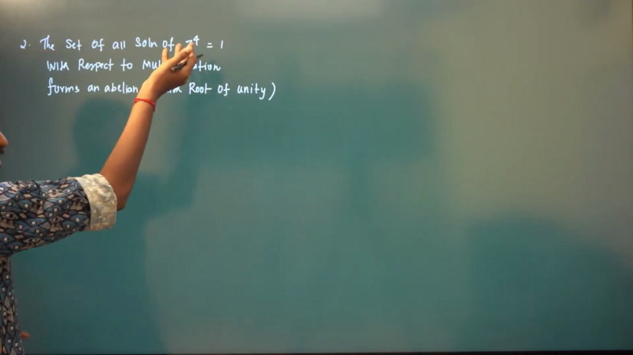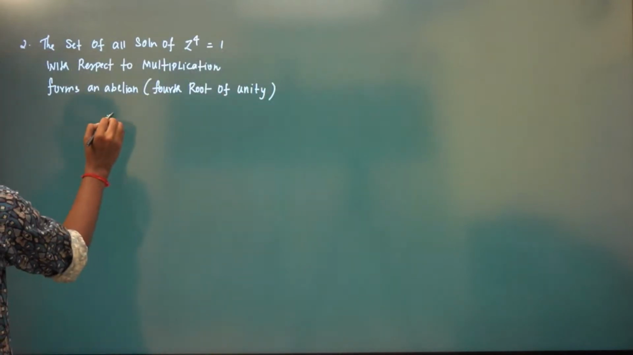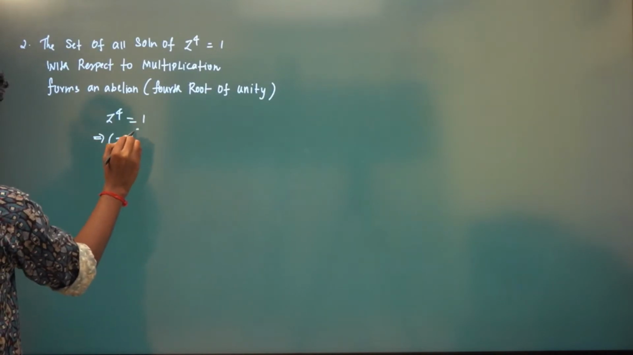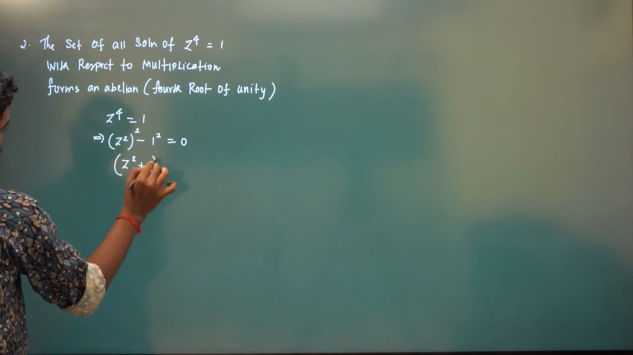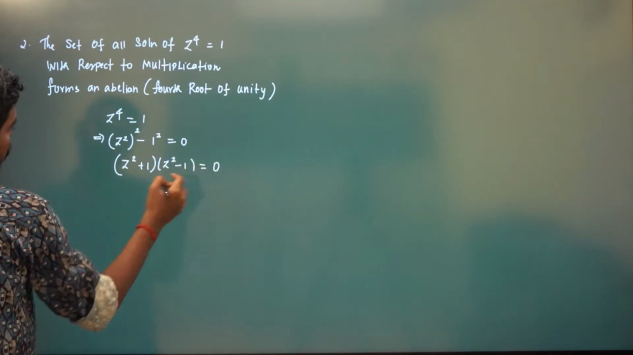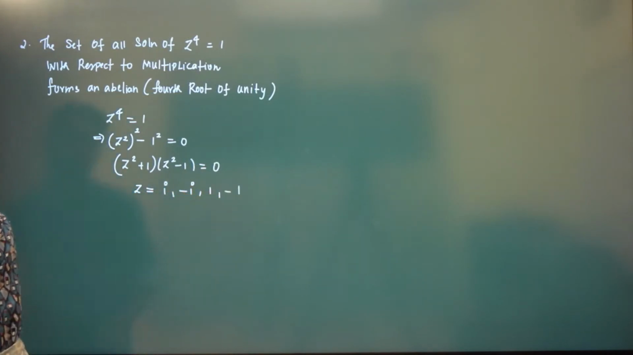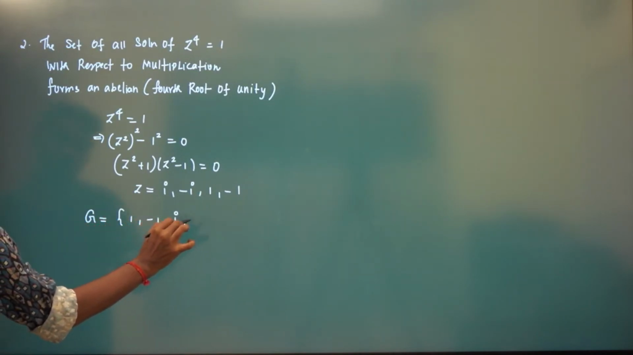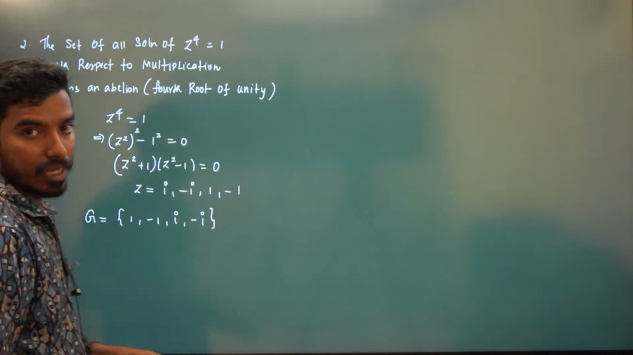You just have to solve this, right? You can easily solve this. You need to solve z power 4 is equal to 1. So this implies (z square) whole square minus 1 square is 0. So a square minus b square is a plus b times a minus b. This will give you i and minus i. This will give you 1 and minus 1. So therefore, your set G consists of 1, minus 1, i, minus i. So these 4 elements, again with respect to multiplication, form an abelian group.